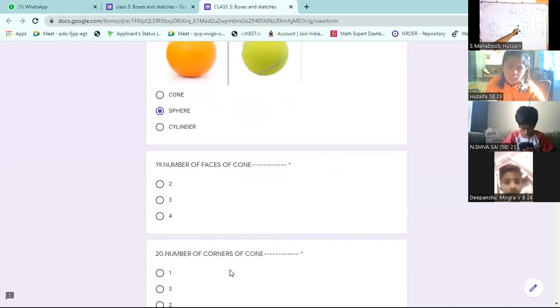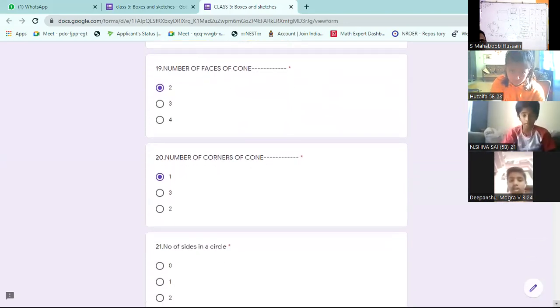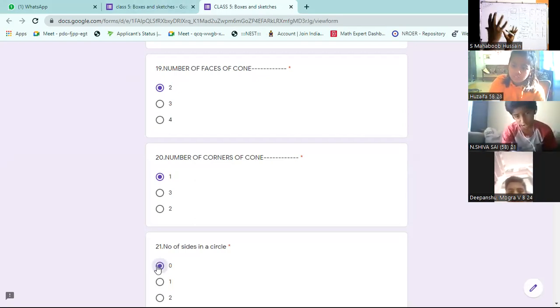19th one. You can take the help of the table. It is already there on the board. Number of faces of a cone is equal to 2, bottom and top. Number of corners or vertices of a cone: one. Just one corner and one vertex. Number of sides of a circle: 0. For a circle there will be no sides, no corners, nothing.